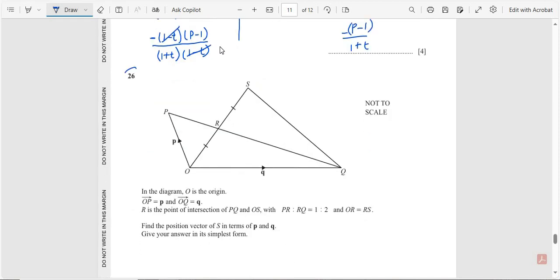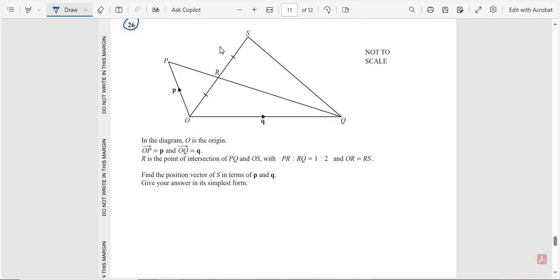The last question of this paper, question number 26. This is a diagram. In this diagram, O is the origin. OP is equal to P and OQ is equal to Q. R is the point of intersection of PQ and OS, with PR to QR ratio equal to 1:2, and OR is equal to RS. Find the position vector of S in terms of P and Q. Give your answer in simplest form.